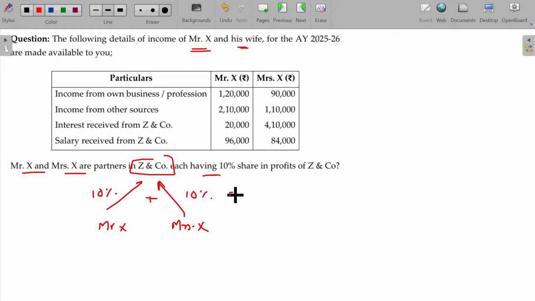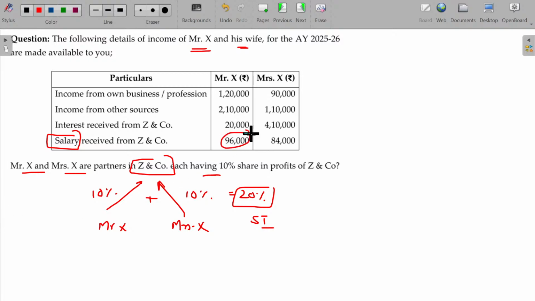If you add up, it is 20%, so it will be considered as substantial interest. We are talking about only salary. The rest of the things will not be required to be clubbed.